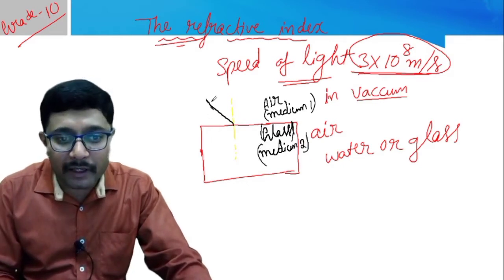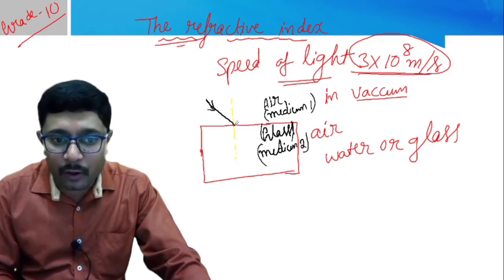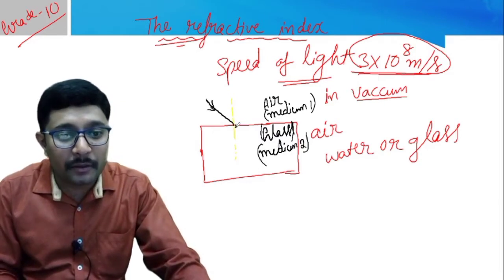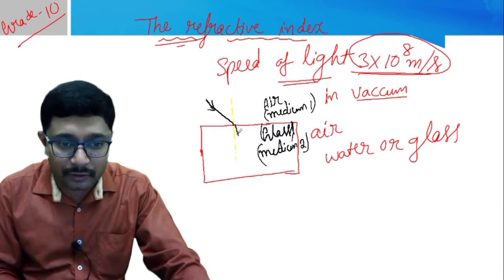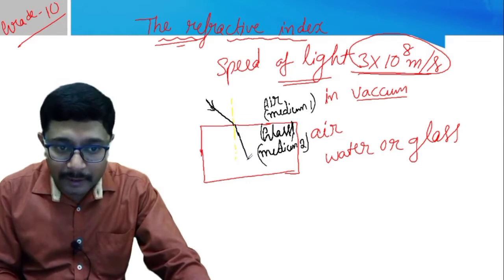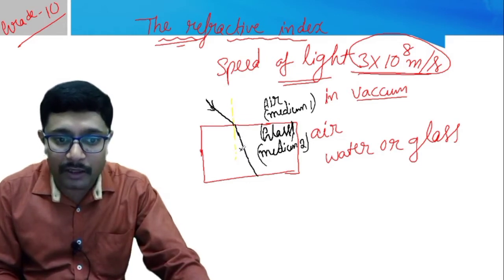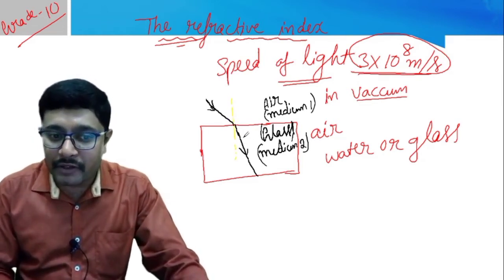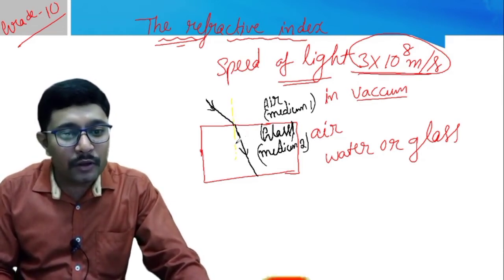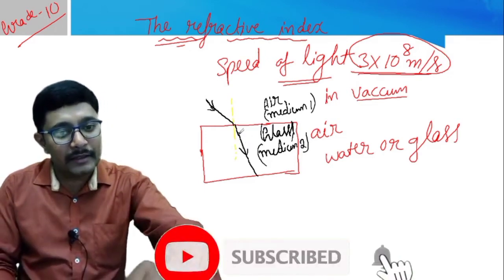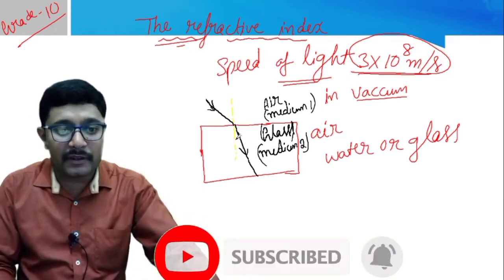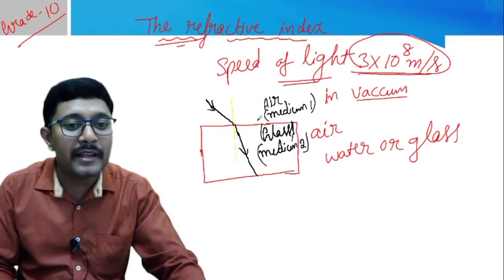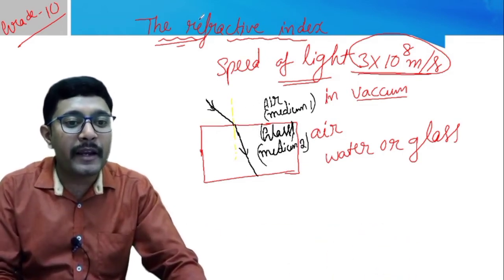When the light ray is incident on this glass slab, what property does it show? It shows bending of the light ray. Slightly the light ray bends towards the normal, correct? The light ray after refraction bends towards the normal. This extent of bending in medium 2 with respect to medium 1 is called the refractive index.